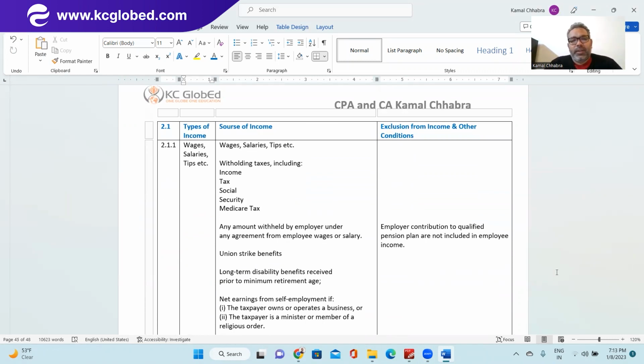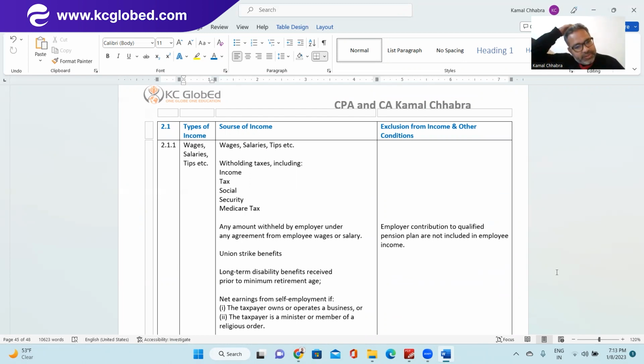Okay, so today we'll be discussing 2.1, which is types of income. In the types of income, you have sources of income and there are certain exclusions as well, and certain conditions which an individual needs to satisfy to consider that as an exclusion or maybe consider it as income.